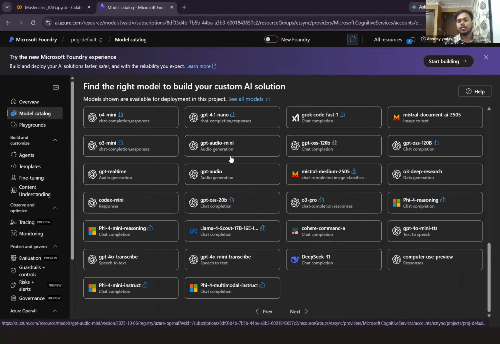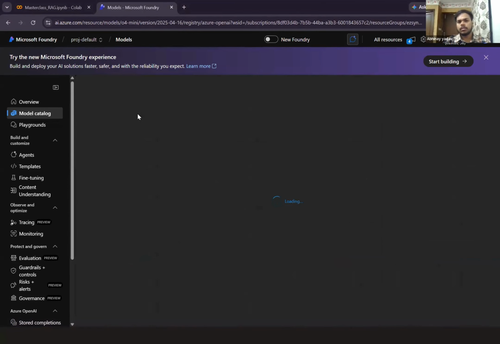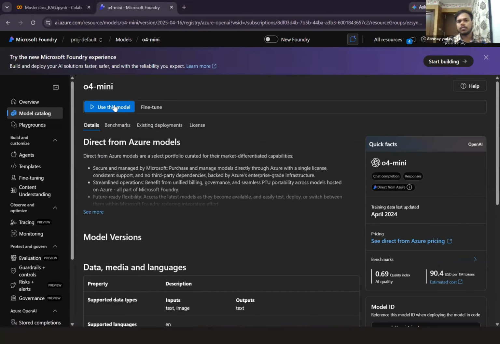And I want to make a small chatbot application. Okay. So what I can do, let's say I'm just going over here in the O4 Mini, right? You just click over here. Okay. And what you need to do, you need to actually deploy over here. Okay. So once you deploy, use this model.